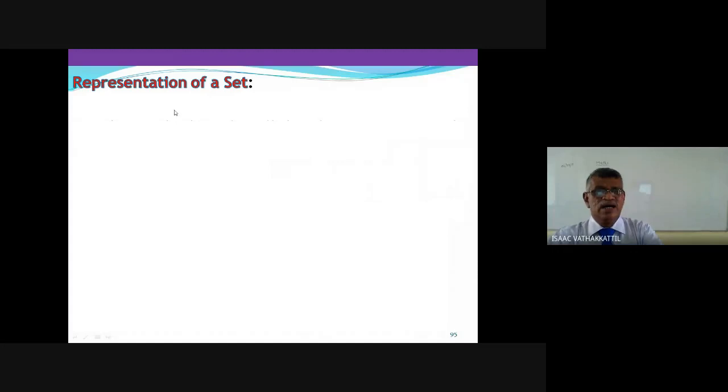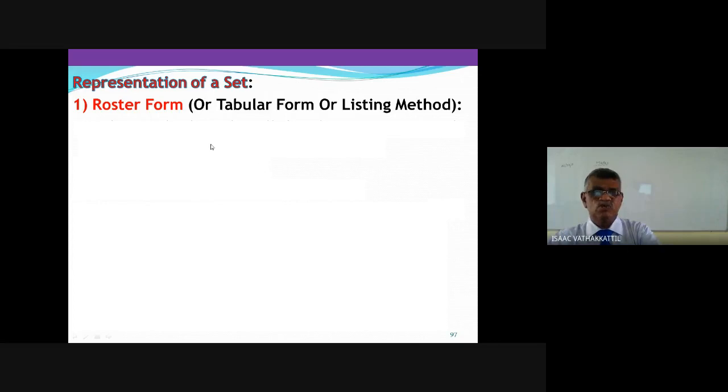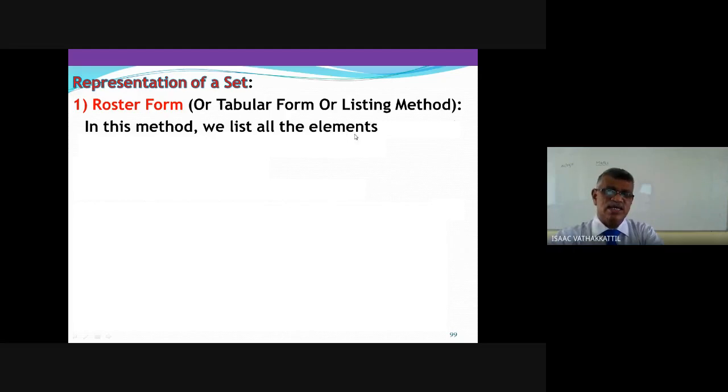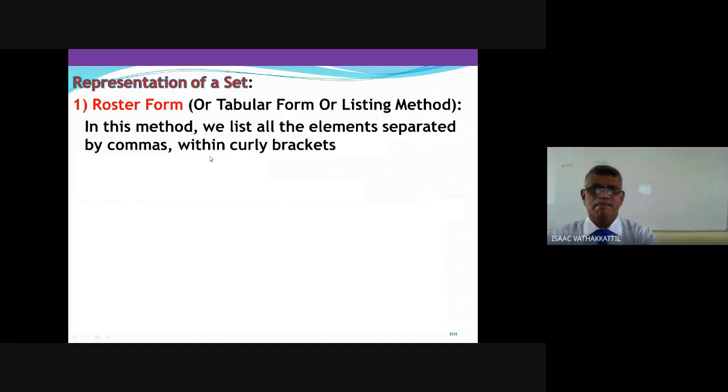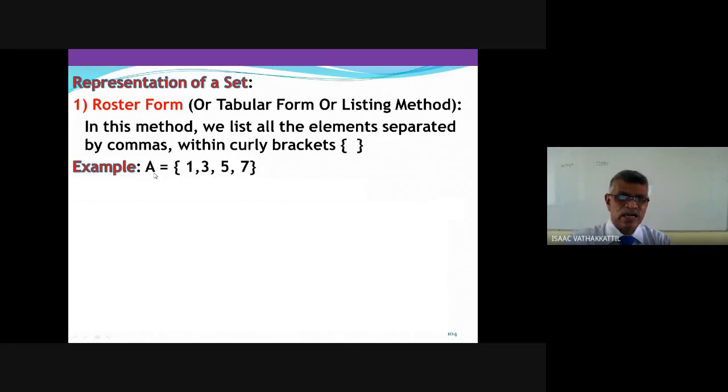Okay? Representation of a set. To represent a set, we have two methods. One is roster form, also known as tabular form or listing method. In this method, we list all the elements. Simply list all the elements separated by commas, and we enclose it by curly brackets. So for example, as I told, we use the English alphabets A, B, C, D, etc. for names. A is equal to 1, comma, 3, comma, 5, 7, written with the brackets.